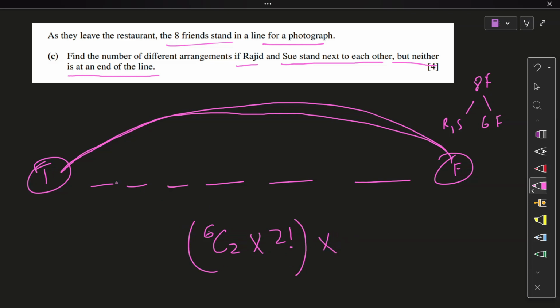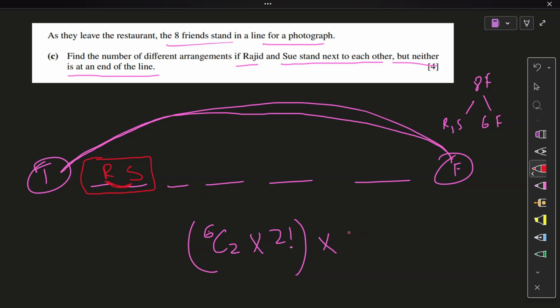Moving on to the centerpieces. As this condition of the ends is being met, Rajat and Sue have to be next to each other. Got it? Anything you need together, you box that up. Now Rajat and Sue are inside the box. Let's do it inside the box.